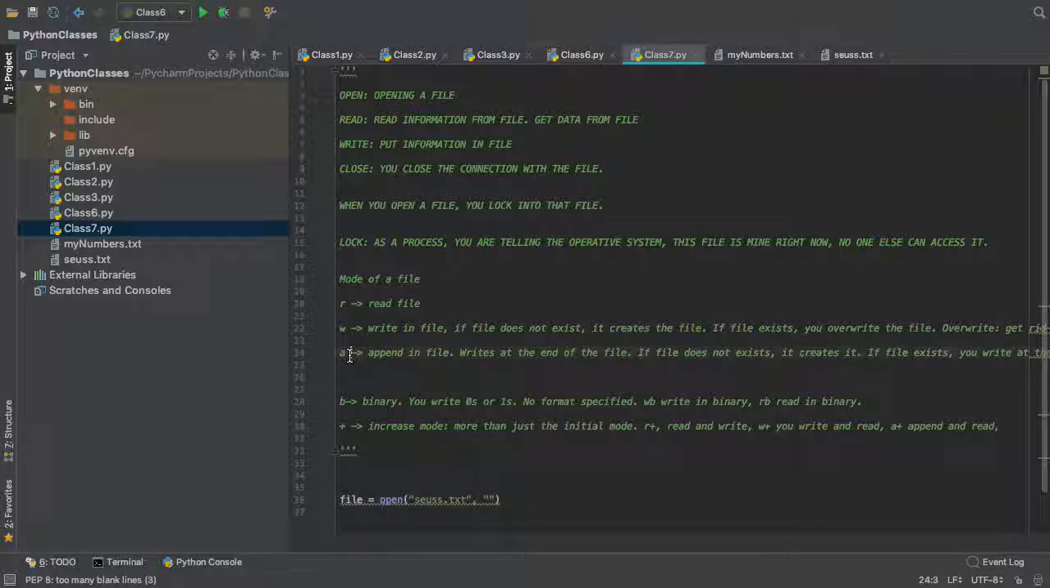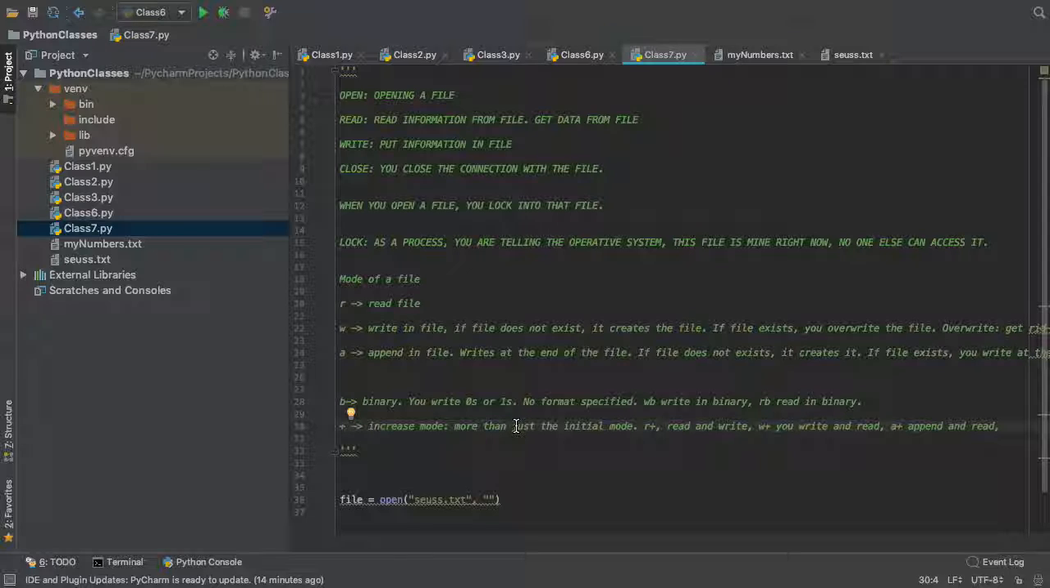And then append, that's why you use append. Append is, if you had some data in the file, you just put it right at the end of the file, so you keep putting data on the file. As I said, you can put it in binary mode, and then the plus increases the mode. So you can do R plus, which means that you can read and write. You can do W plus, which means that you can write and read.